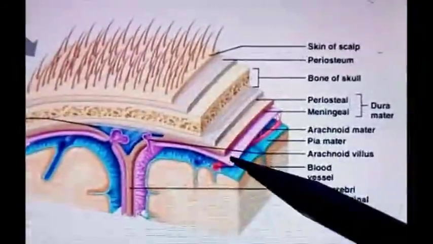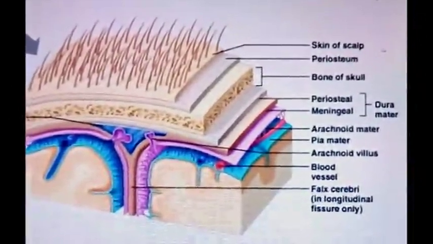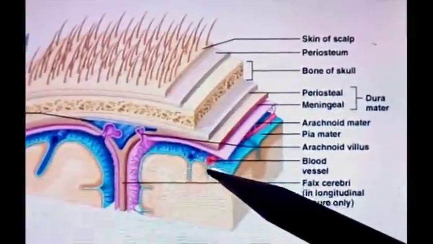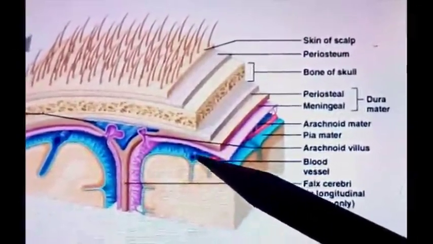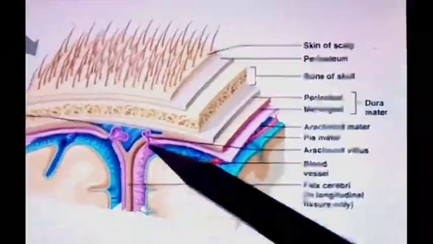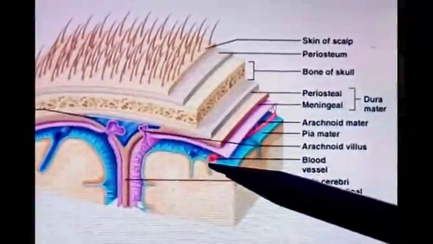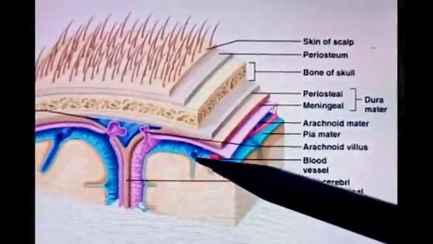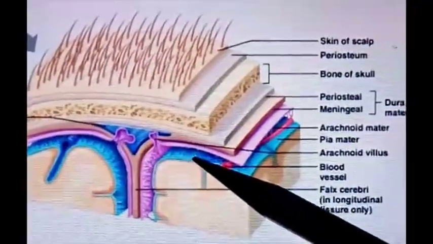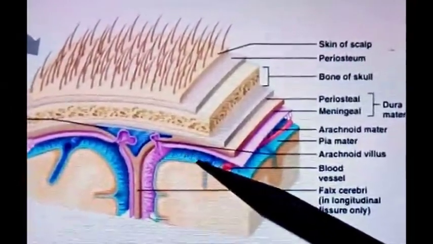It is a thin transparent membrane that loosely surrounds the brain tissue without dipping into its sulci. So these are the sulci of the brain, in which the pia mater layer is visible dipping down, but the arachnoid is bridging all the irregularities of the brain tissue. Between the arachnoid mater and the pia mater, there is the subarachnoid space, which is a wider space. This space is traversed by a network of arachnoid trabeculae which give it a sponge-like appearance.